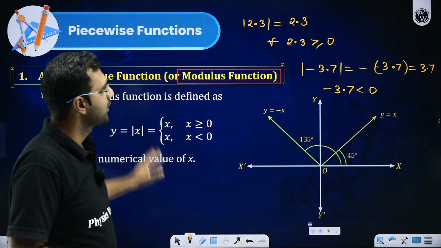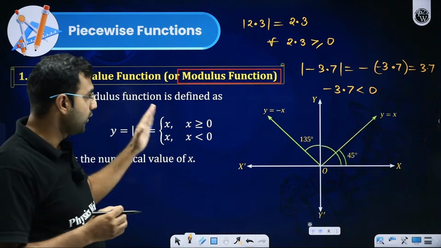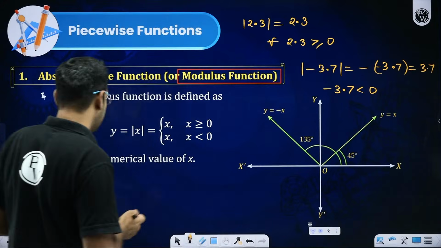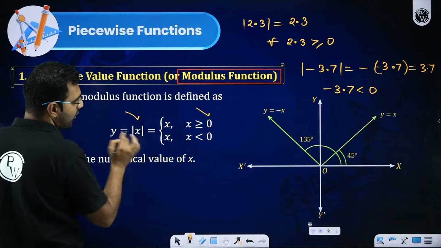So I hope you got my point. What is an absolute value function? What is a modulus function? It gives you the numerical value, the absolute value. So how do we define it? We say that it is given by mod of x. As long as x is non-negative, it is x.